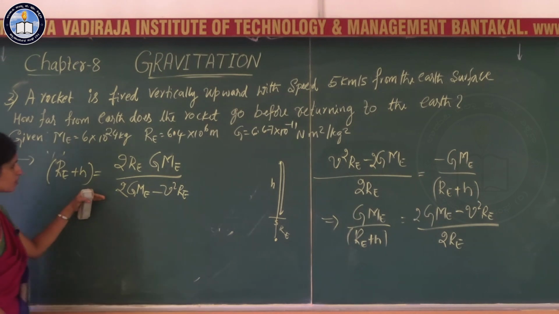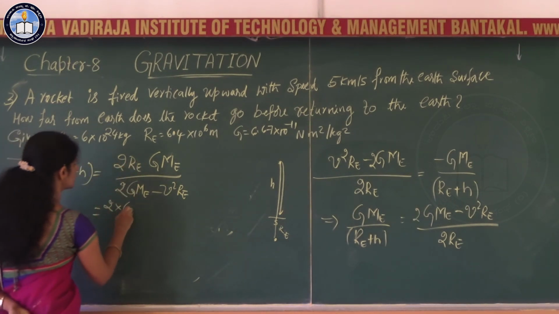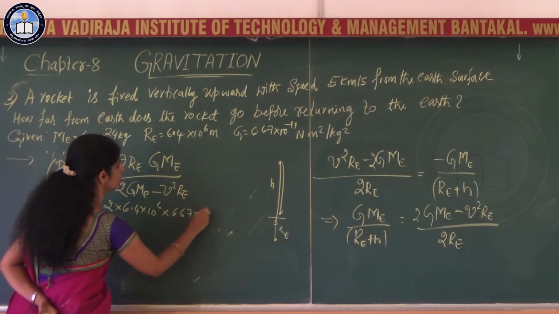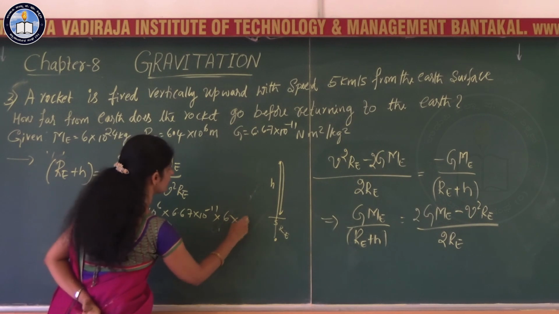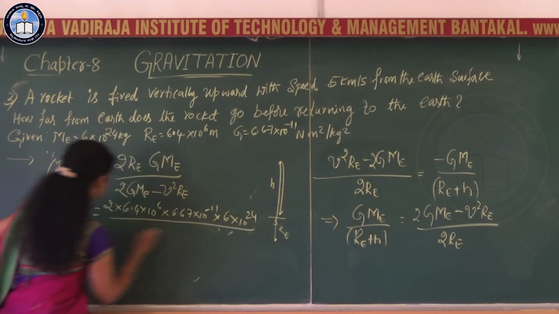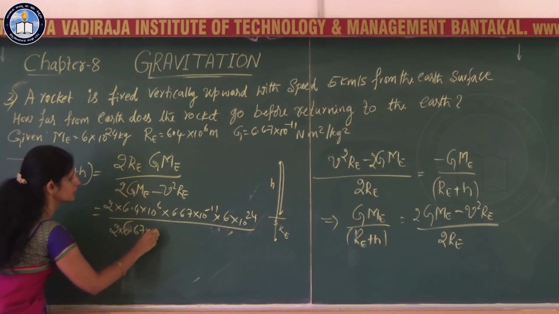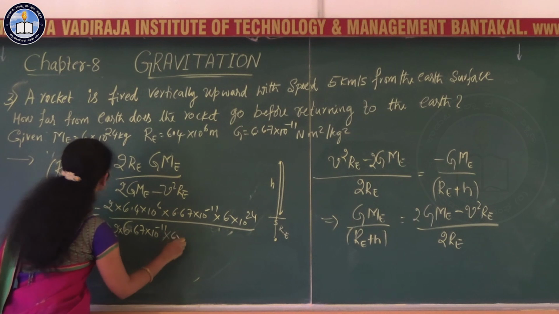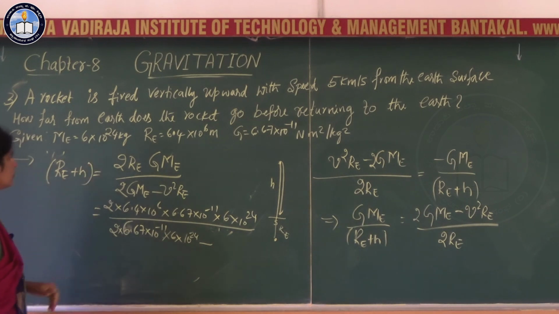After this much of step, you have to go for the substitution of those values. If you substitute the values, Re is 6.4 into 10 to the power 6, into G value 6.67 into 10 to the power minus 11, Me that is 6 into 10 to the power 24. Then in the denominator, 2 into G value 6.67 into 10 to the power minus 11 into the mass of the earth, 6 into 10 to the power 24, minus v square.